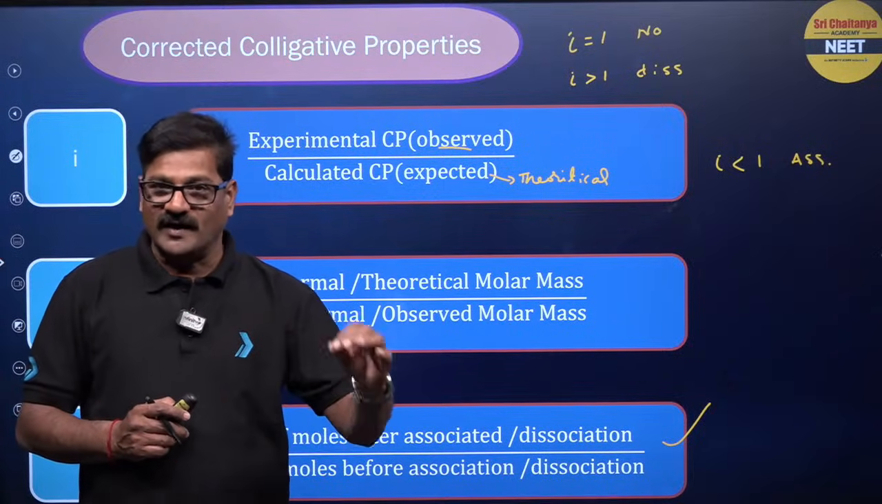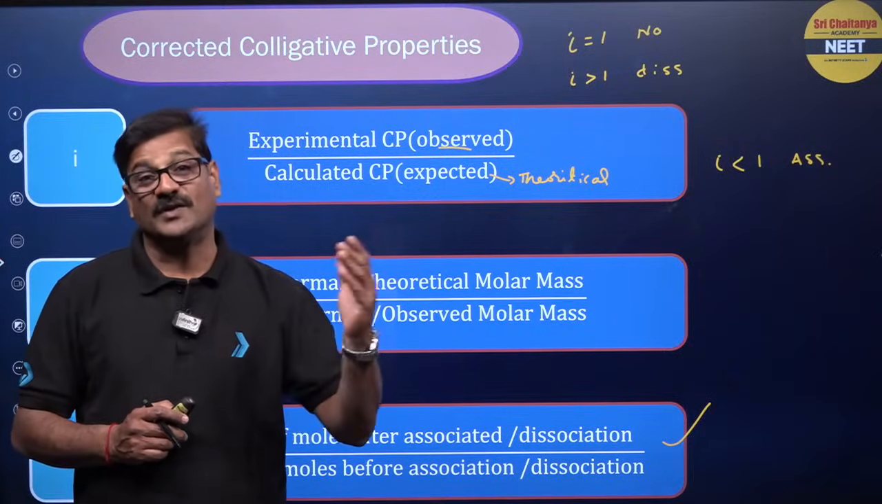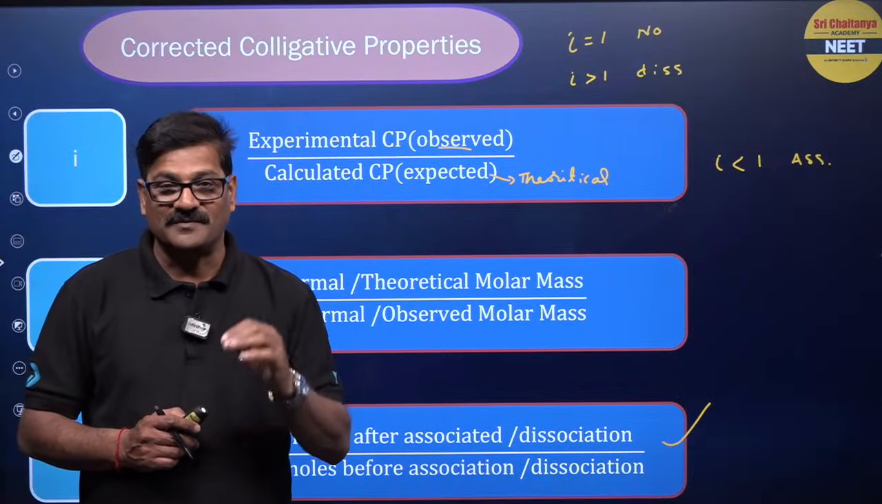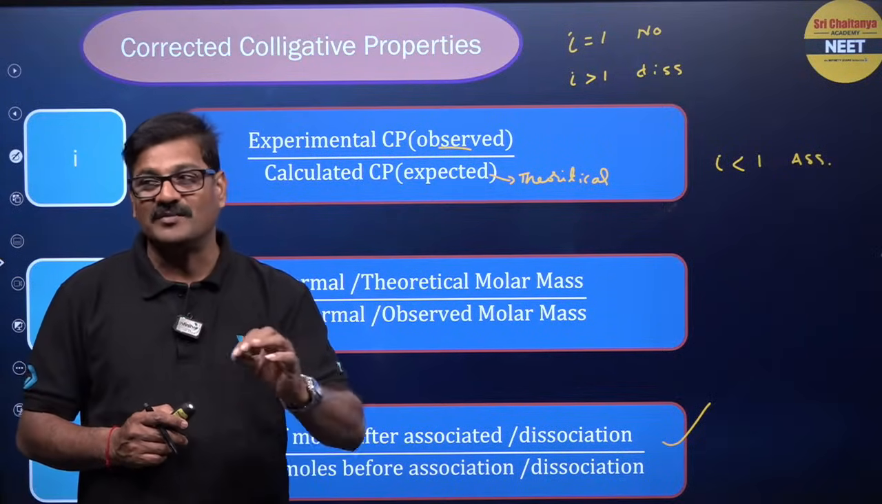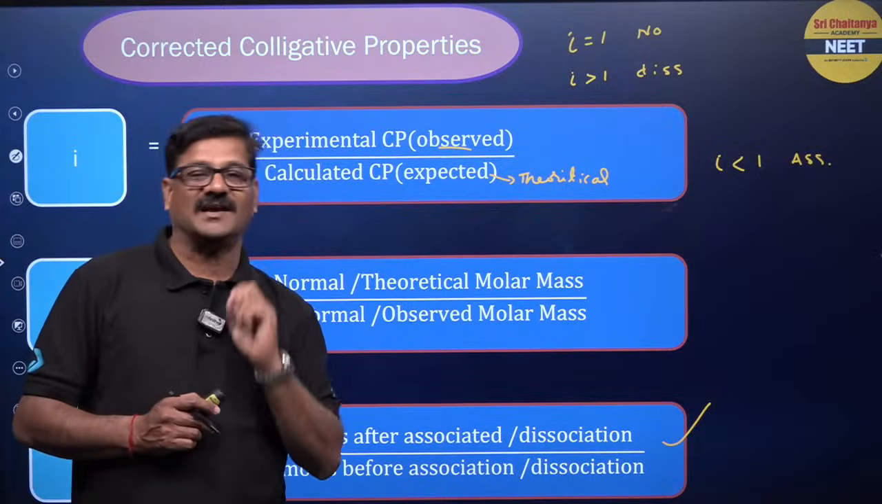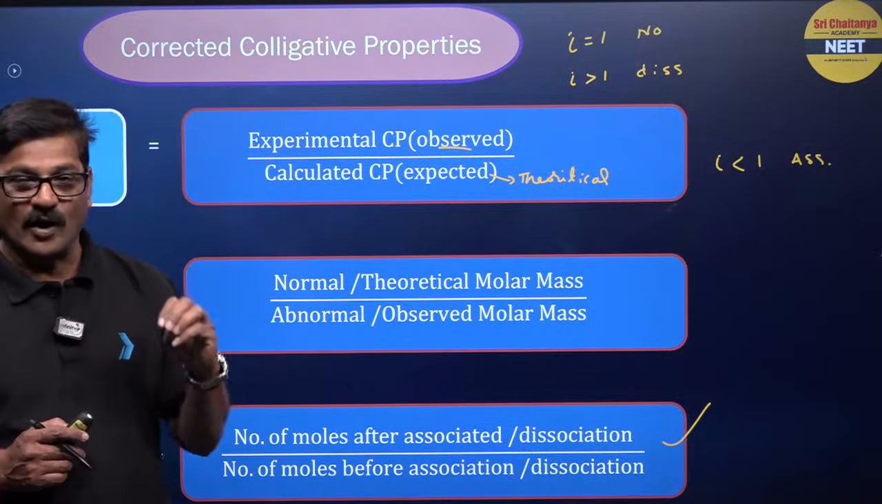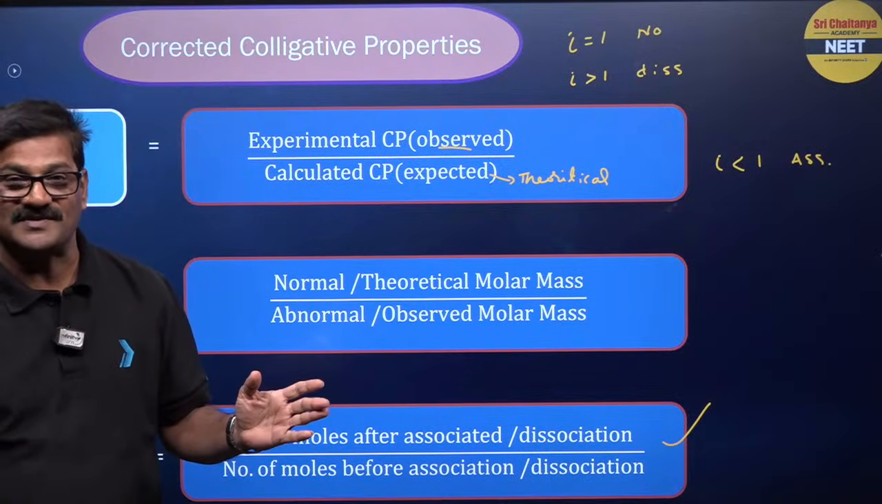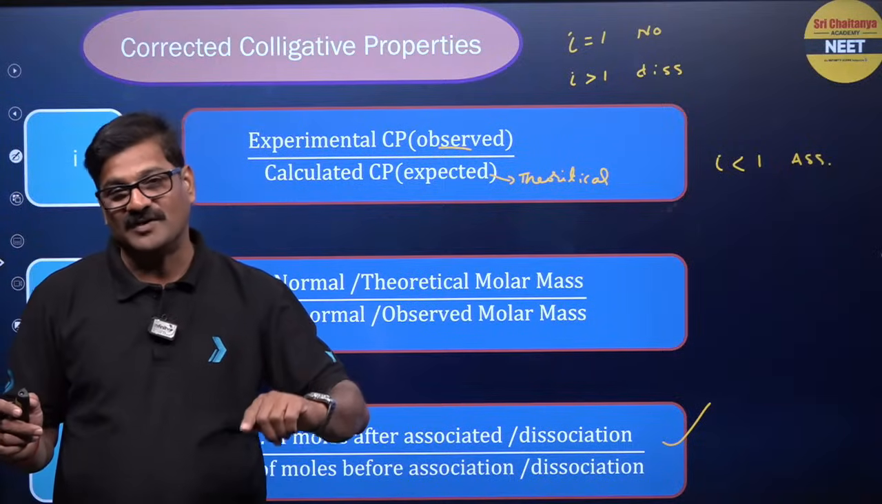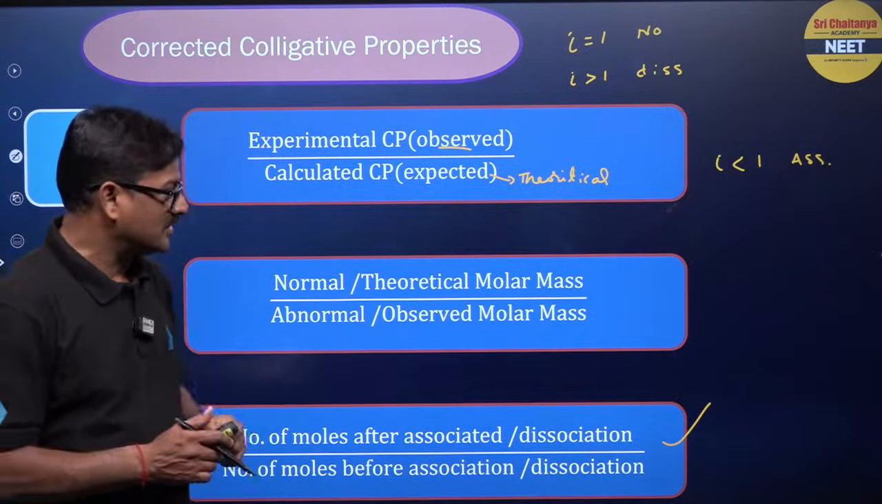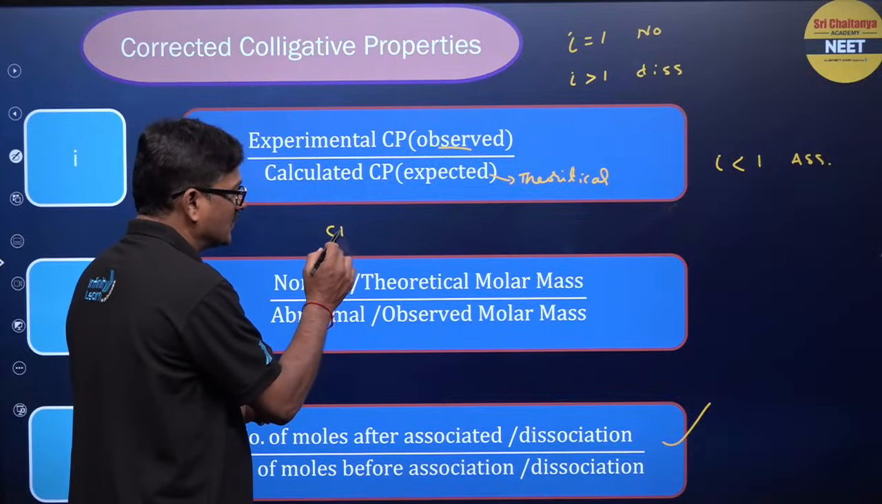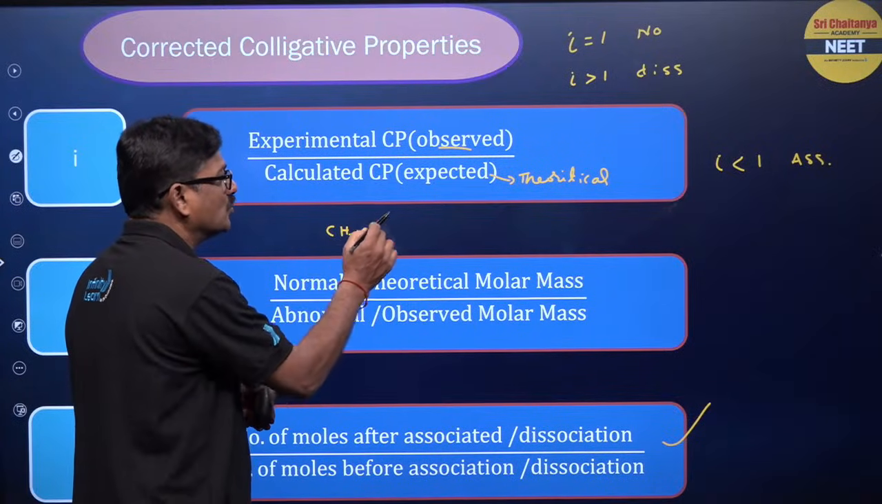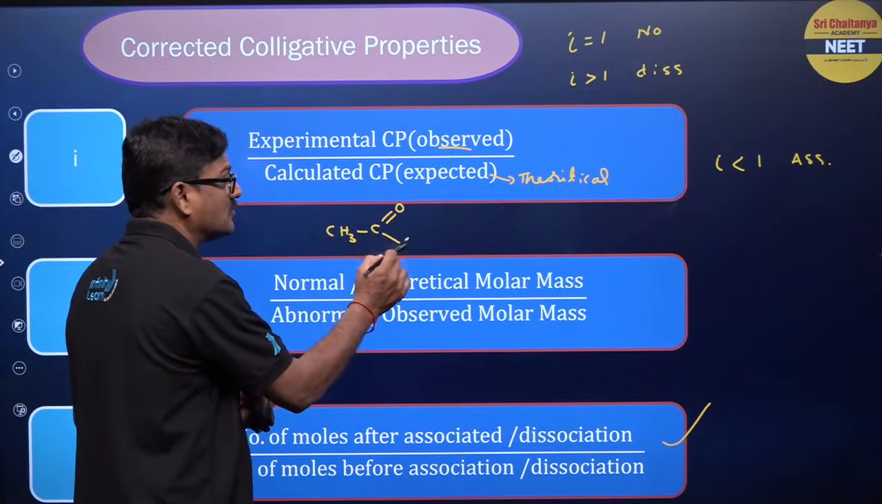If sodium chloride is dissolved in water, dissociation takes place. If acetic acid is dissolved in water, dissociation takes place. But if acetic acid is dissolved in benzene, association takes place. So, why does association take place? It is due to hydrogen bonding, you know.